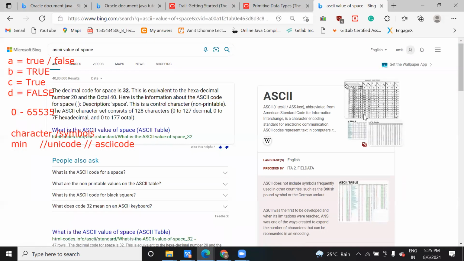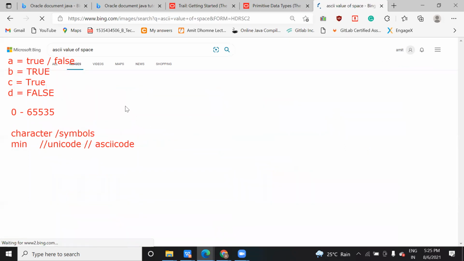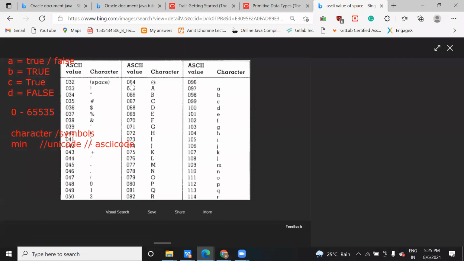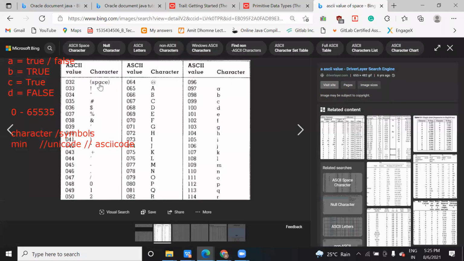It is 32, right? If you see the table, because we can't remember these ASCII values, you can check that 32 is for space. For the exclamation symbol it is 33. For double quote it is 34. The at symbol has 64. Capital A till Z is 65 to 90. Then 97 to 122 are the small characters.